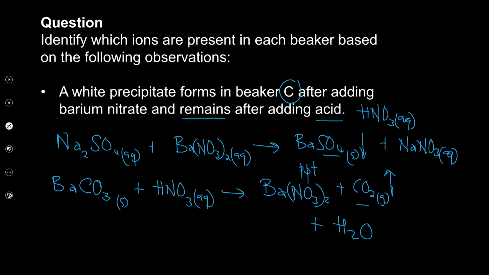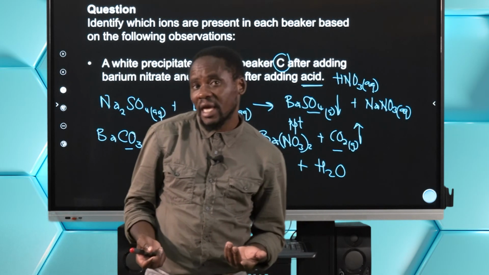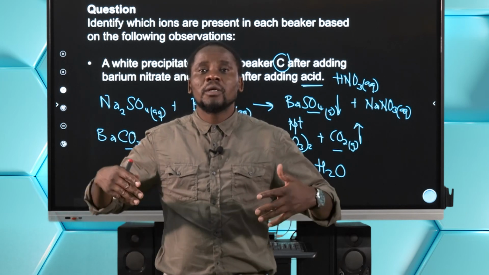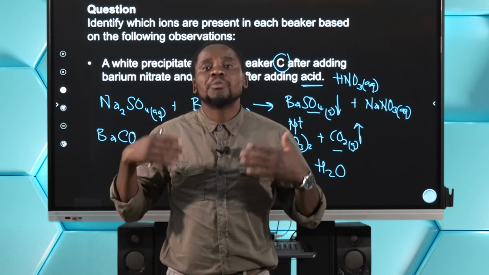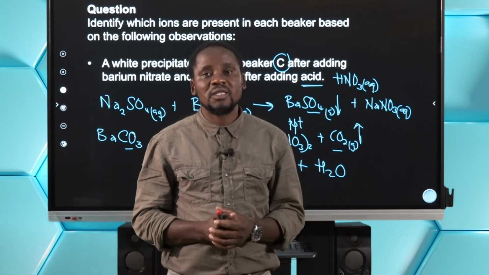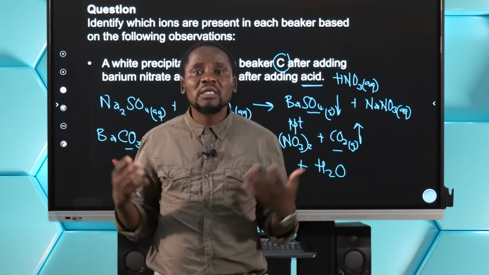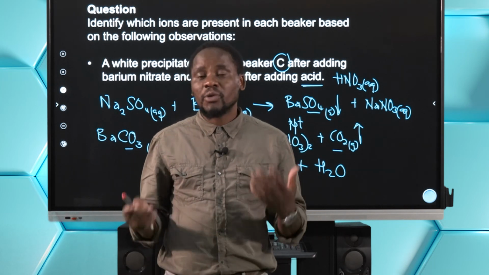So if it was a carbonate, it was going to be a white precipitate which dissolves after adding the acid, which is nitric acid. So these are some of the tests that you actually do, but of particular interest to us, beyond just knowing or predicting, we also need to be able to write the correct equations for each of those precipitation reactions. And a lot of practice will go a long way in us understanding some of these very important concepts.